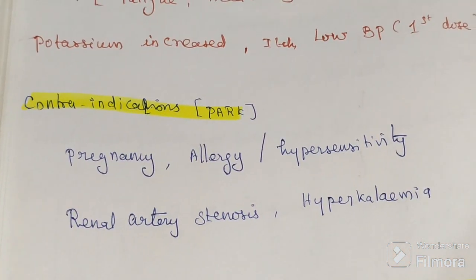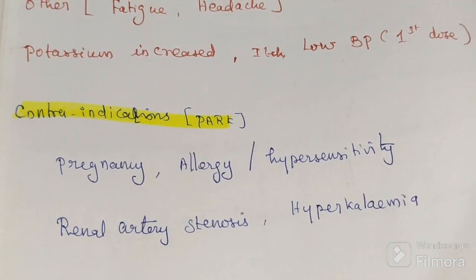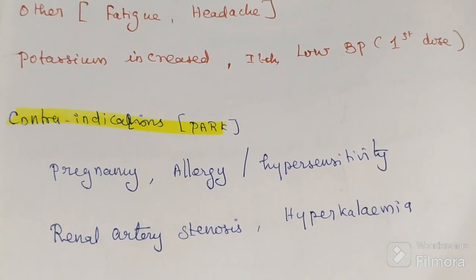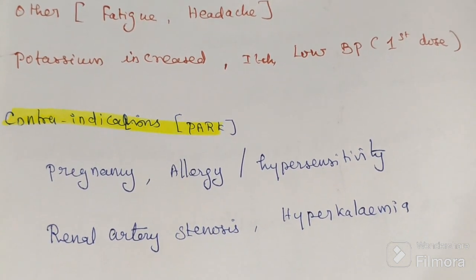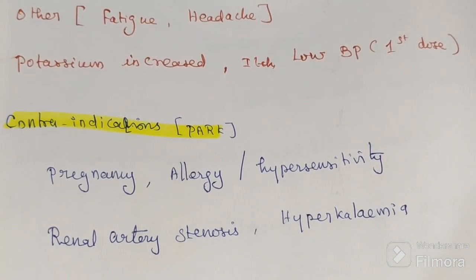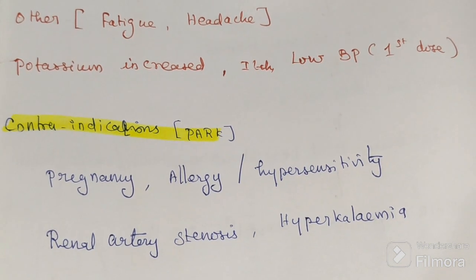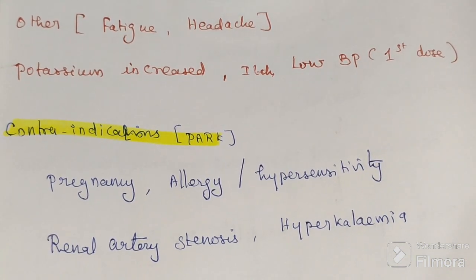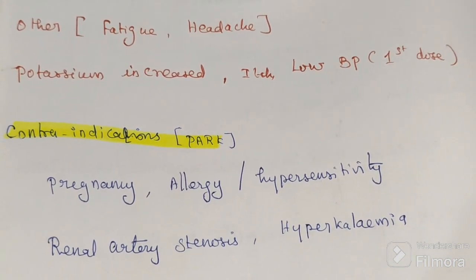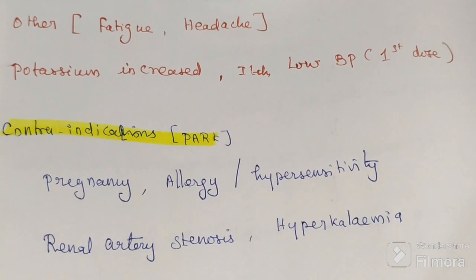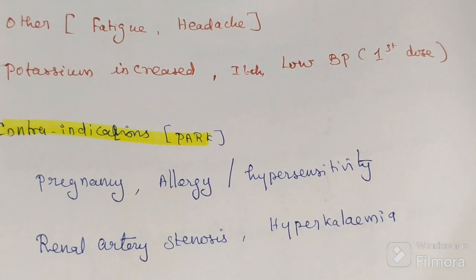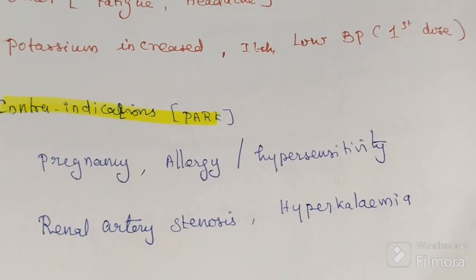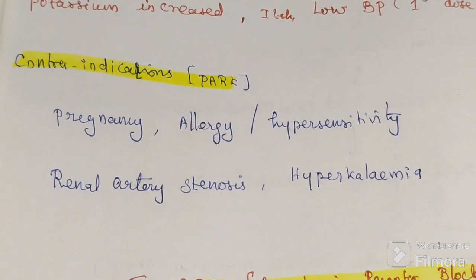Next, contraindications. PARK is the mnemonic. Never give ACE inhibitor in pregnancy. P stands for pregnancy. A stands for allergy. Never give it in allergy, as it will cause allergy. Then R stands for renal stenosis and K for hyperkalemia.